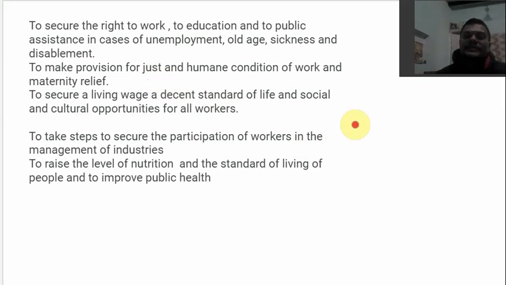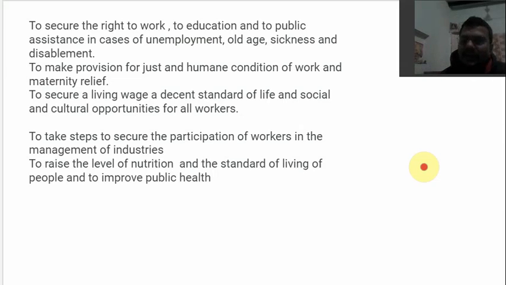Now, to secure a living wage, a decent standard of life, and social and cultural opportunities for all workers. You might have also heard about the lowest salary, the basic wages that have to be paid to a worker. Those basic wage laws are coming from here, because it is one of the principles. These principles are directing the state to form such laws to secure a living wage for a decent standard of life. Wage shouldn't be so low that you can just eat for a day.